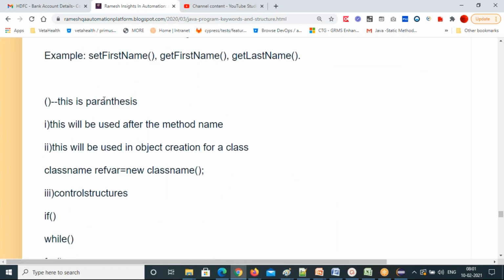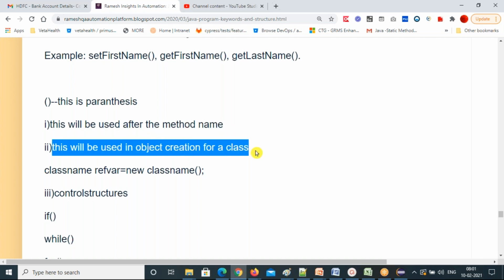Okay. Then, what is this parenthesis? Where all can you use this parenthesis, right? The first place is after the method name. After the method name, you can use parenthesis. And what is the second place? You can create an object for a class and you can use it there. Basically, the constructor. You can use the constructor name after new.